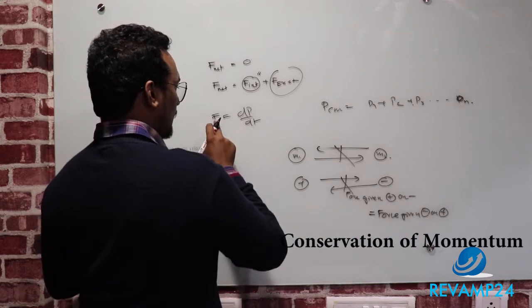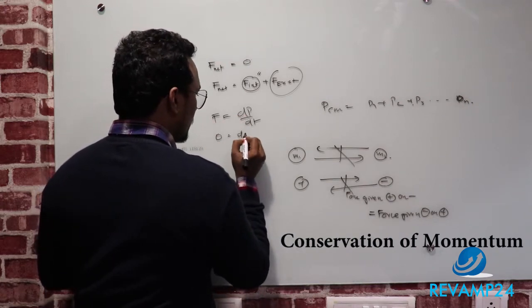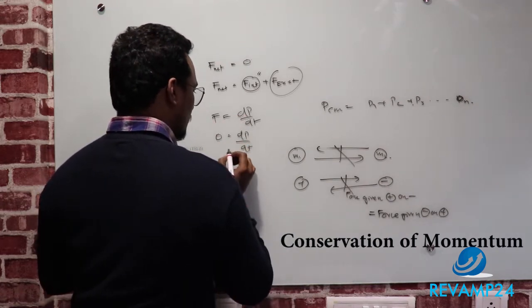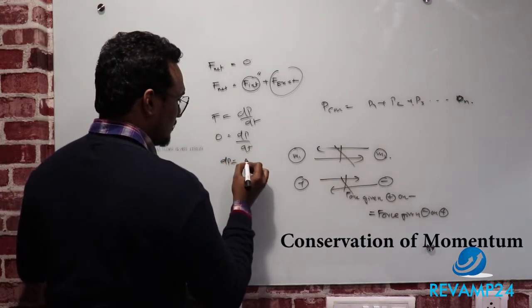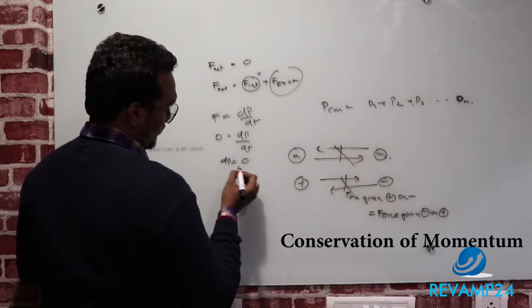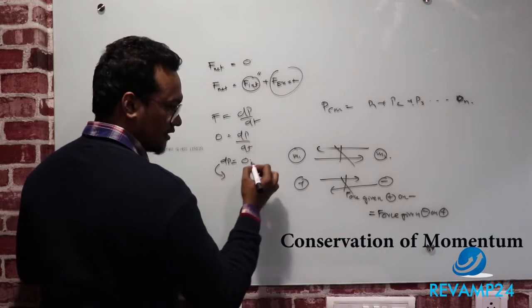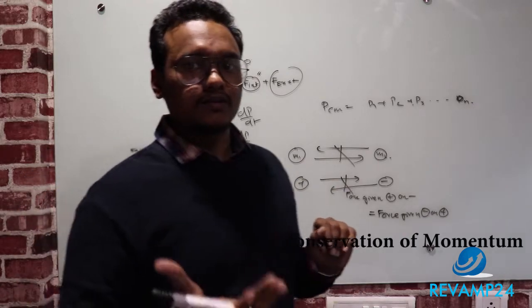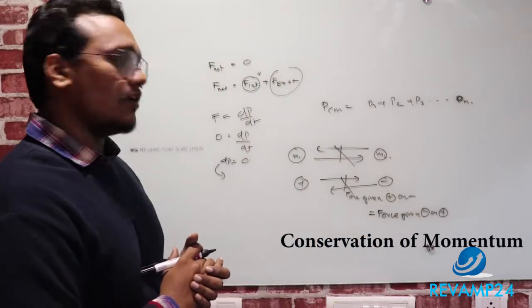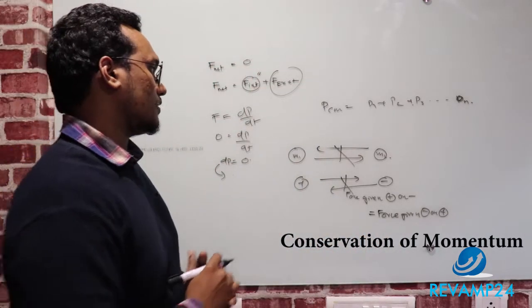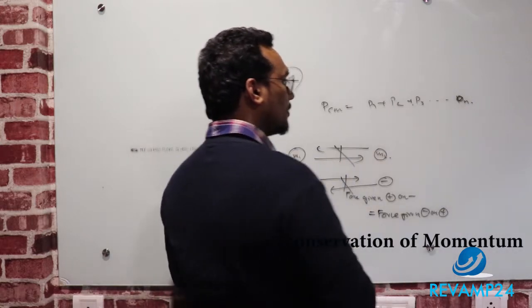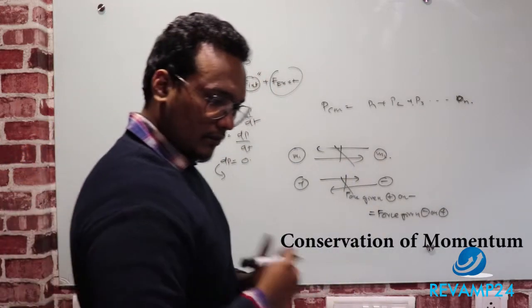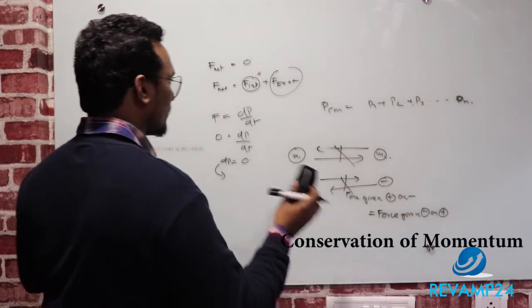So net force equal to 0 means dp by dt is equal to 0, or dp is equal to 0. That is, the change in momentum is equal to 0. If the change in a value is 0, it means that the value doesn't change, or the value is a constant. I will give you a better illustration for this.